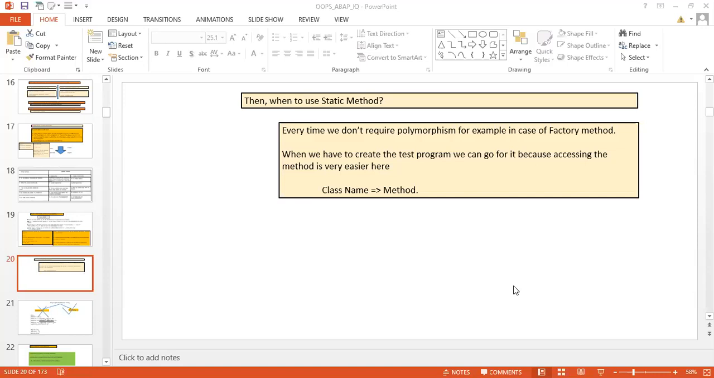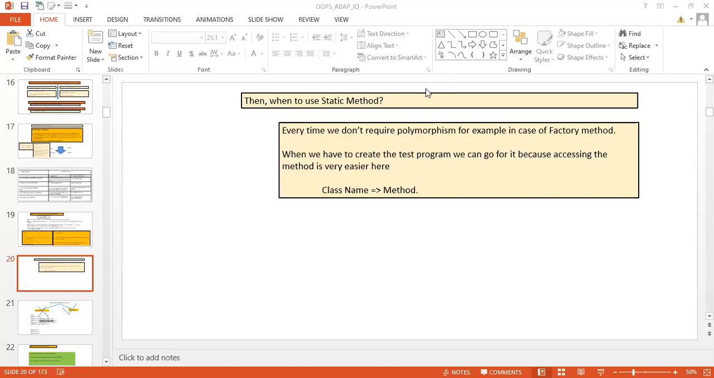There are two types of polymorphism. What is overriding and what is overloading, and which kind of polymorphism is going to be supported by ABAP? Overriding or overloading or both? Om Prakash is telling overriding, Satya is telling overriding. Okay, so overriding is supported by SAP ABAP, not overloading.